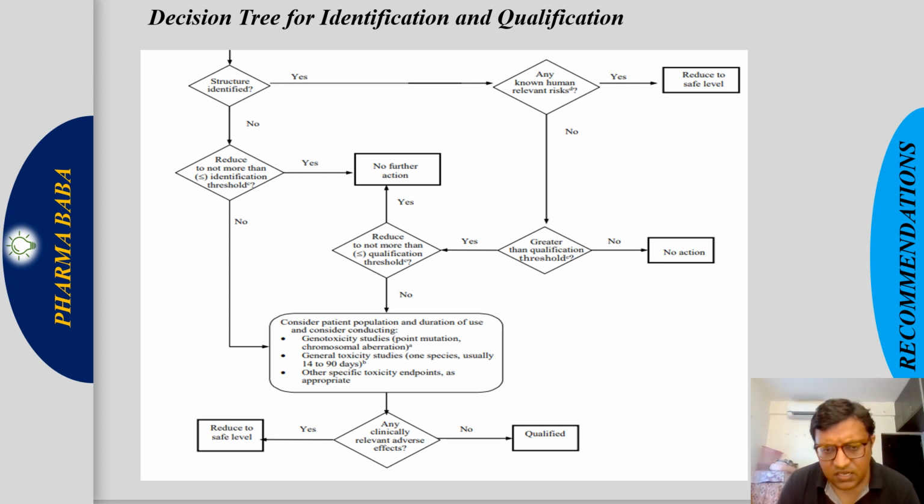In establishing biological safety, we basically check the genotoxicity study. If in the study there is no adverse effect, then we can qualify that limit, whatever limit we have studied, for that particular impurity. If some adverse event is observed, then we have to reduce that impurity to the safe levels. Okay, so this is all about the ICH Q3 guideline.